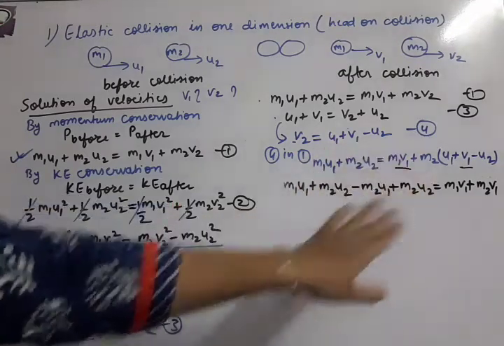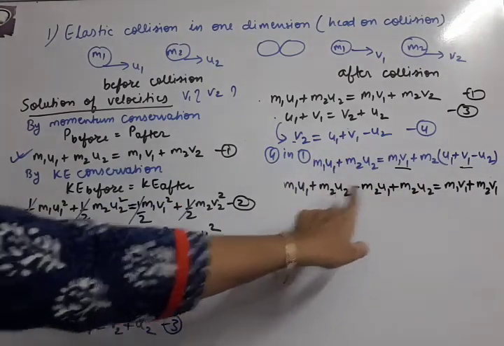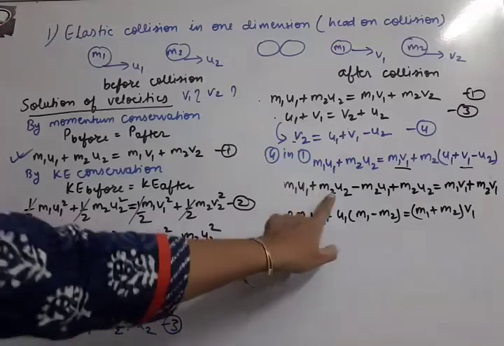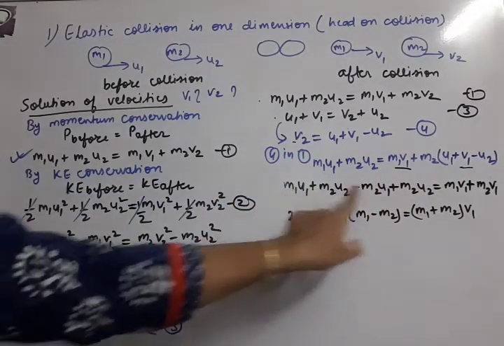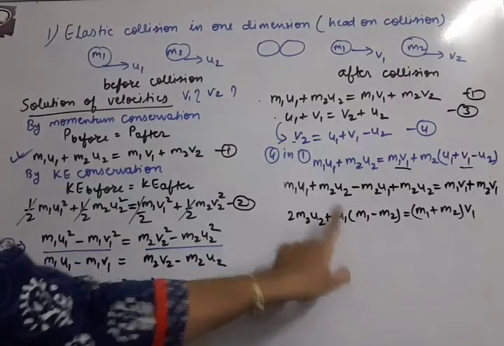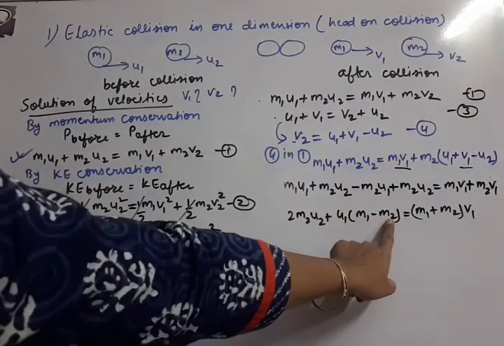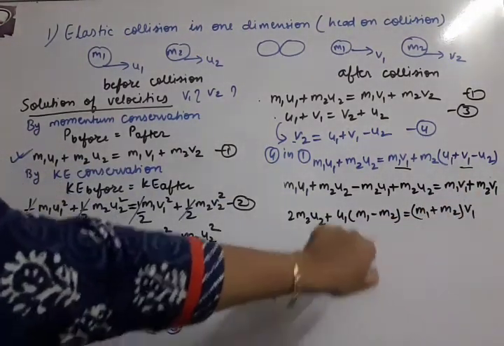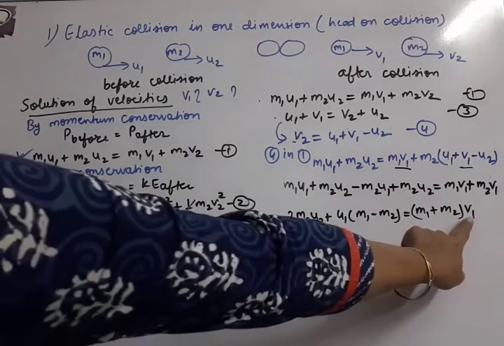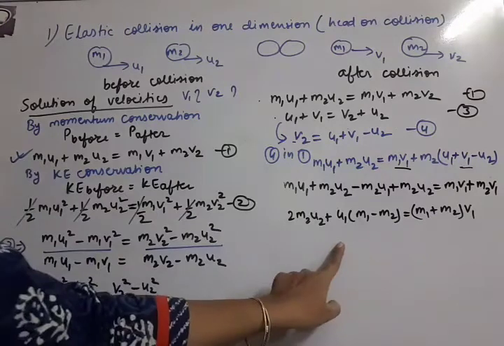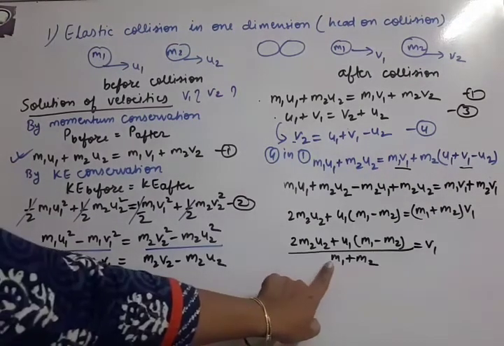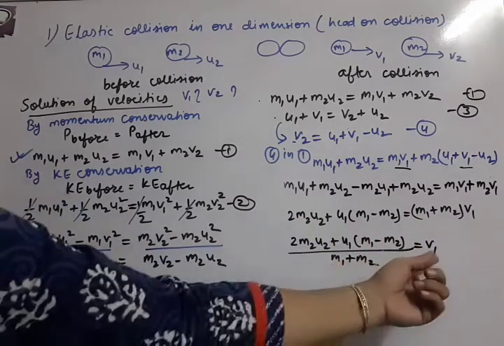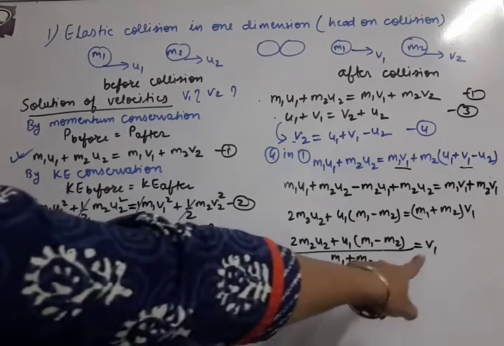Now we have to simplify it. Whatever terms are similar, like m2 u2 and m2 u2, will become 2 m2 u2. In this term u1 is common, so m1 minus m2 is left in the bracket, and here also v1 is common, with m1 plus m2 in the bracket. Now our target was to solve for v1. So this term should be divided. After dividing, the numerator is the same and we divide by m1 plus m2. So we have got the final answer for velocity v1.